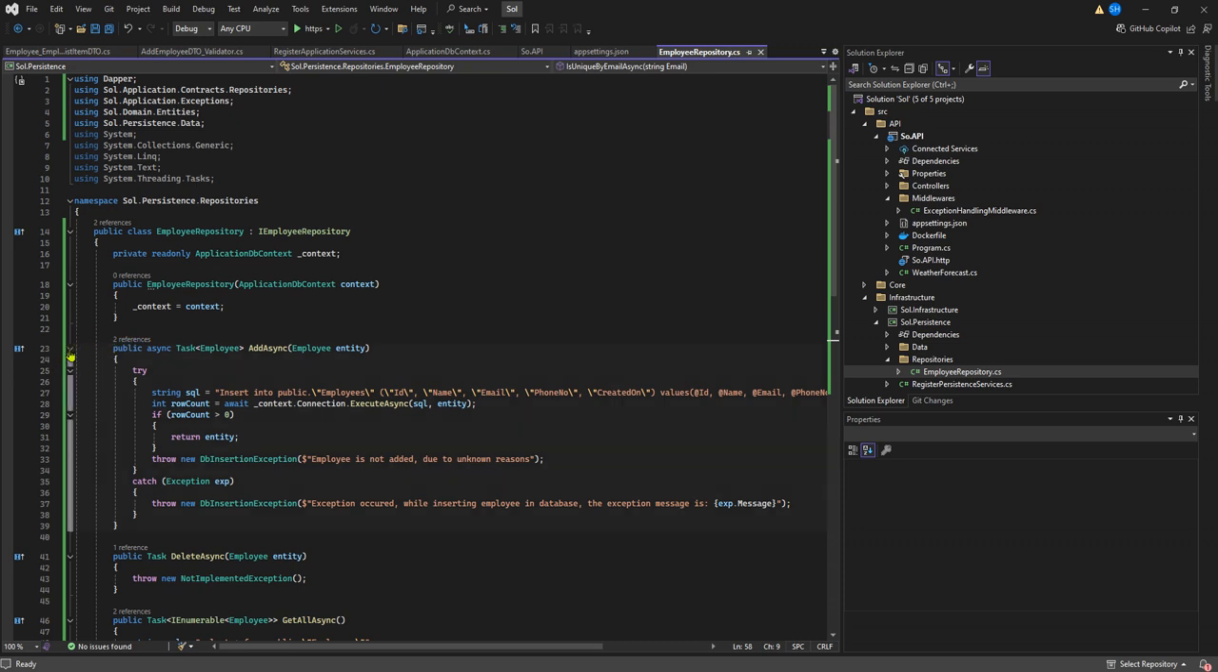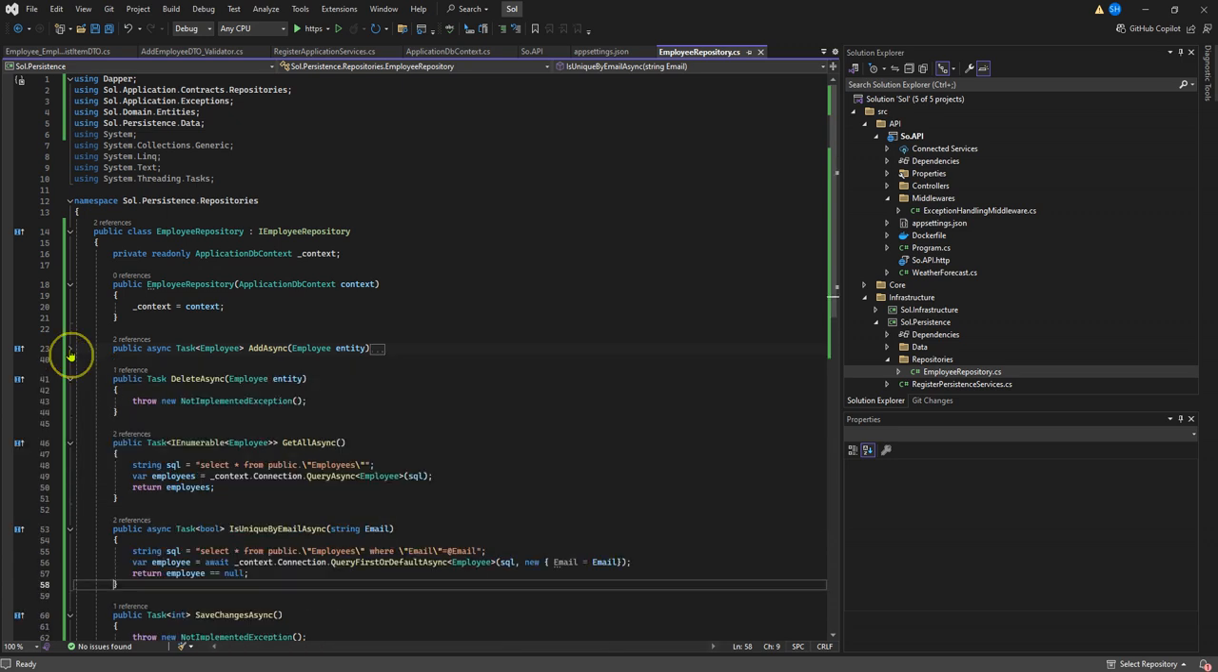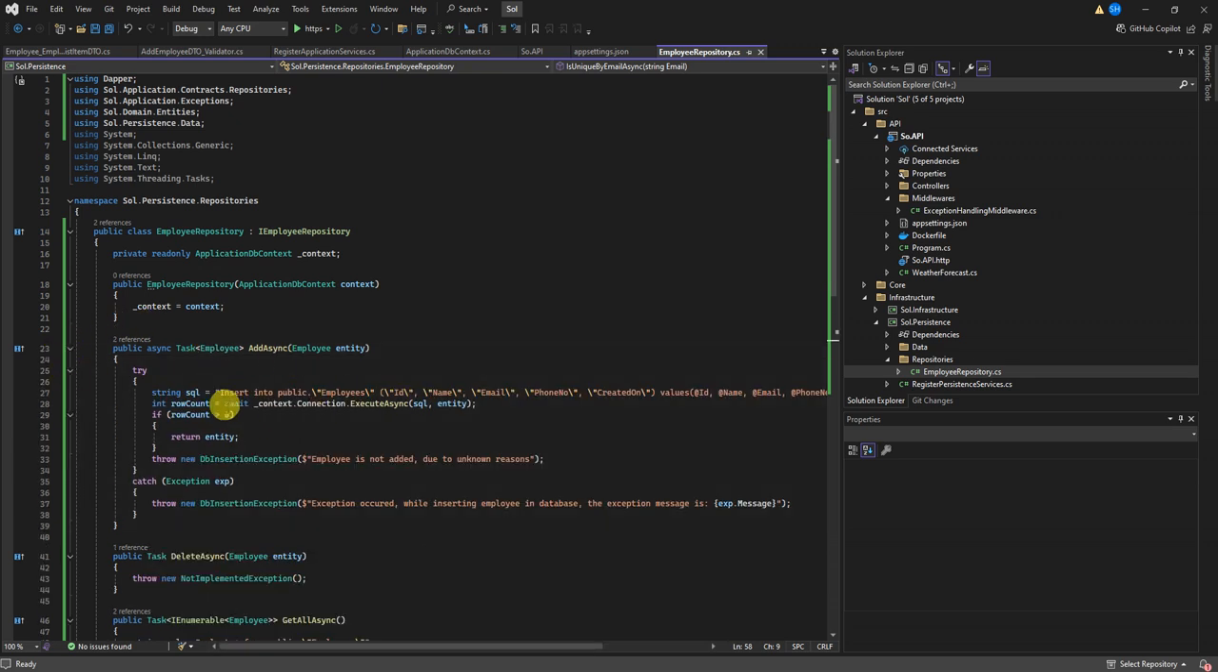I'm defining only three methods: AddAsync employee, GetAllAsync, and IsUniqueByEmail, because it will be used in our validation logic. So in AddAsync, I'm defining an SQL. This is for PostgreSQL, which takes the names of the tables and columns in string form, in double quotes. So I have to give it in a proper way, and I'm giving these column names and values.